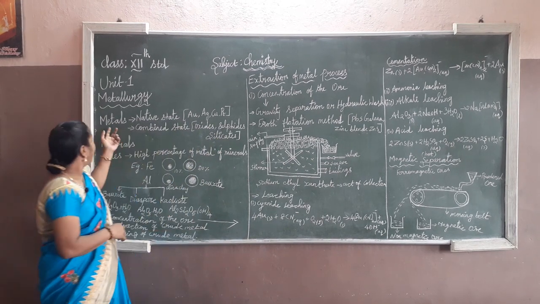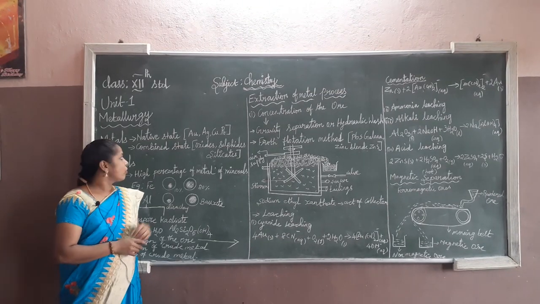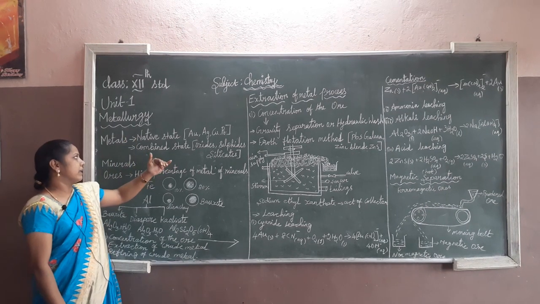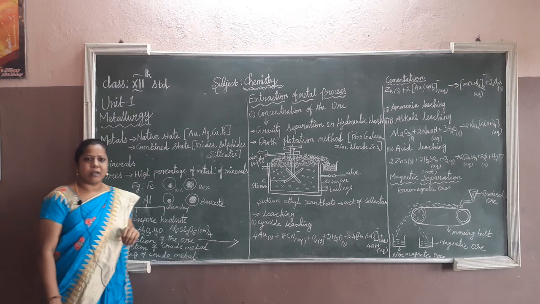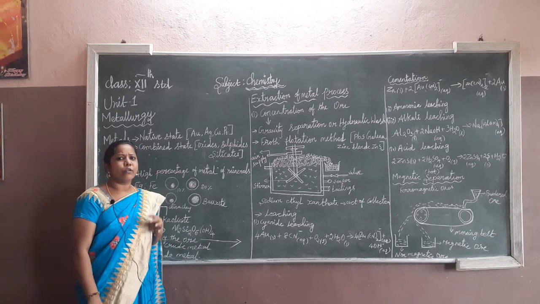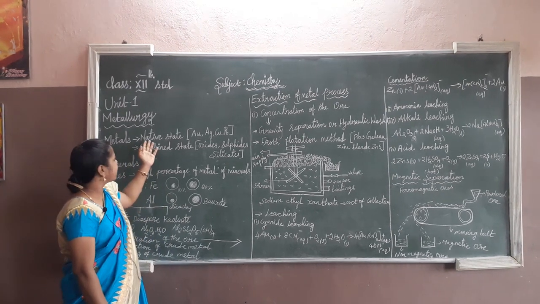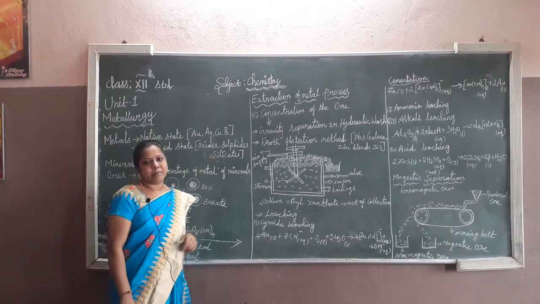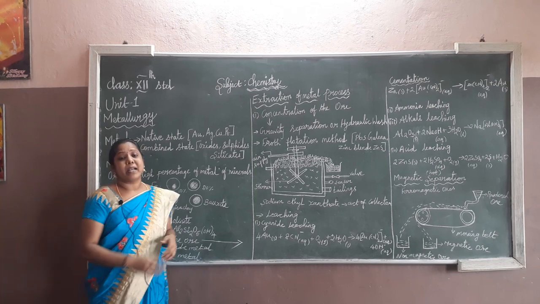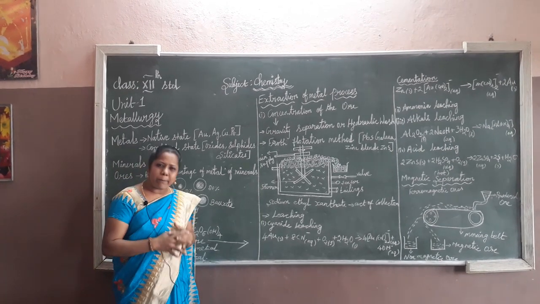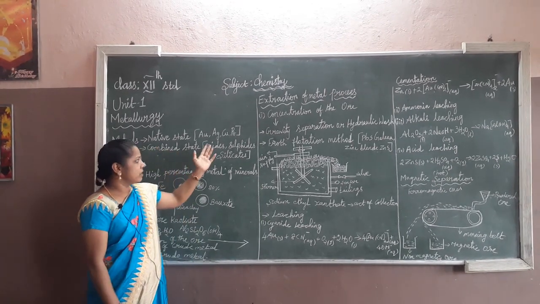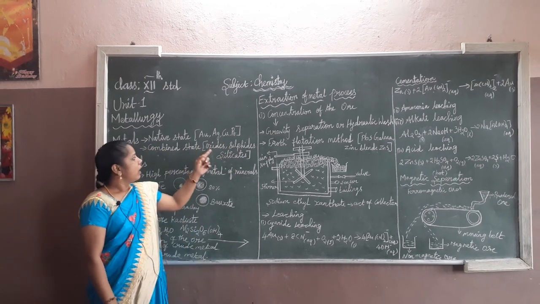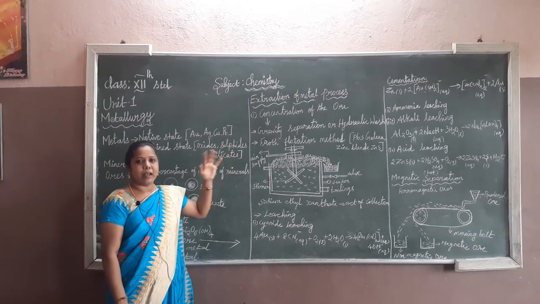So how do we know the state of the metals? First of all, we have to know the state of the metals. In nature, only a few metals occur in the native state. Native state means gold, silver, copper, platinum, like that. But the other metals exist only in the combined state, like oxides, sulfides, and silicates. Example: aluminium oxide, zinc sulfide, like that.